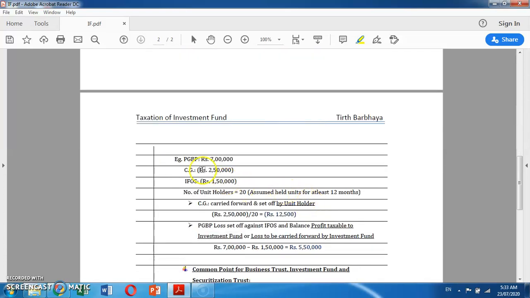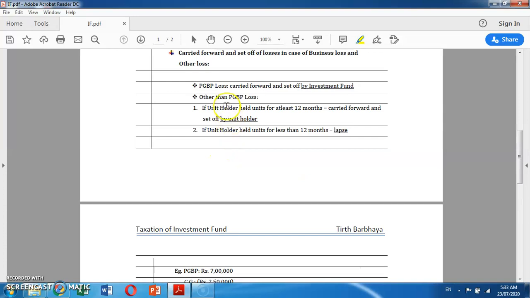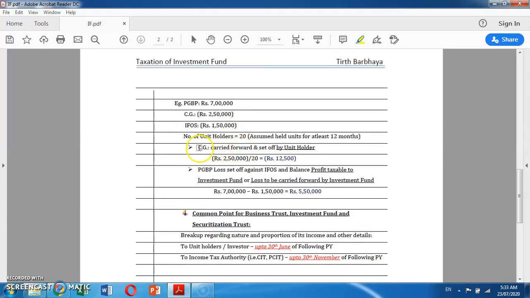Moving further, for example, if the PGBP income is say rupees 7 lakh, capital loss is say 2 lakh 50, IFRS loss is say 1 lakh 50, and the number of unit holders is say 20. It is assumed that units are held for at least 12 months. In such a case, as we said earlier, other than PGBP loss, if the unit holder held for at least 12 months, then it would be carried forward and set off by the unit holder. So here, the CG loss is to be carried forward by the unit holder itself. So in that case, 12,500 is to be carried forward and set off by the unit holder.